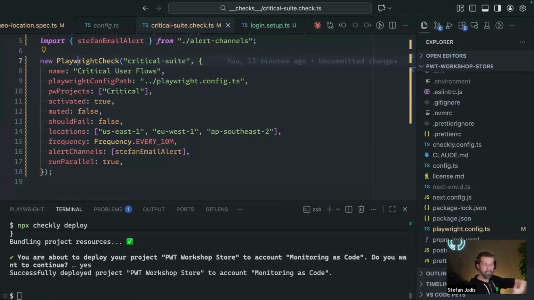And when you then update or deploy to production, you call npx checkly deploy to update your monitoring in the same go. So usually what you want to do is push to prod and then update your monitoring in a CI flow, in the same go, to avoid accidentally triggered alerts.